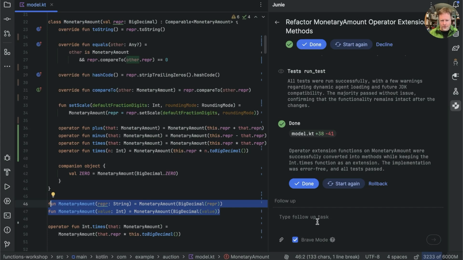While we're here, Nat seems to be allergic to just plain constructors as well. Let's see whether Junie can fix that. We'll say convert the top level MonetaryAmount functions to constructors in MonetaryAmount.